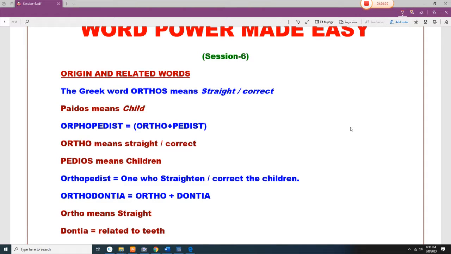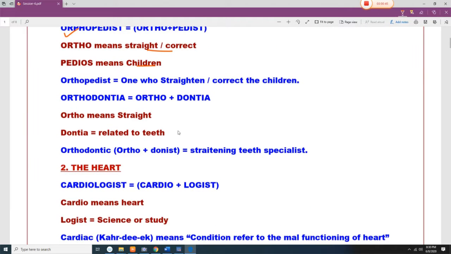For example, ortho comes from the Greek word meaning to straighten or correct something. In pedos we already know it is related to child. So orthopedist: ortho means to straighten and pedos means child. When a child falls down and his bone is broken, the doctor who straightens or corrects the bones properly is known as an orthopedist. So an orthopedist is one who straightens or corrects a child.